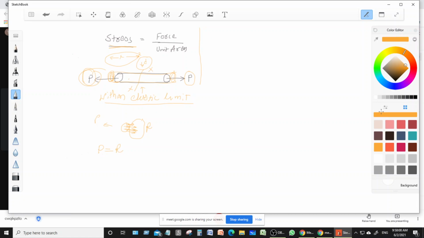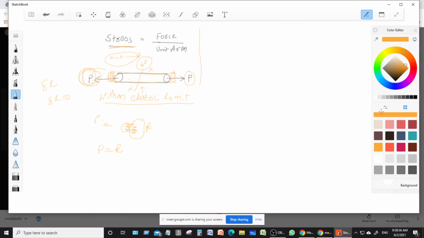So if we apply load P within the elastic limit, there will be a change in the length, suppose delta L. But when we remove this force, delta L will be 0. It means if you apply the load within the elastic limit and then remove that load, the size and shape of the block will be the original, right?